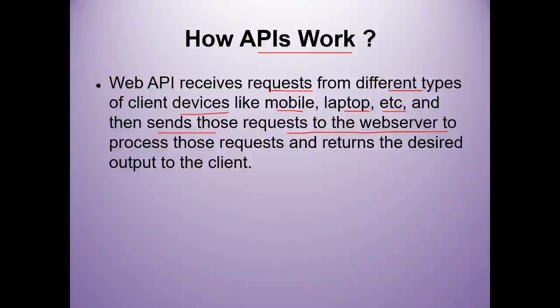With the help of these devices, using the browser, the request will be sent to the web server. This is very important. The request will be sent to the web server to process those requests and return the desired output to the client. After processing the request, the web server responds to the client with the help of the web browser. So this is how APIs work for the interaction between the client and server, or from one system to another system, or from browser to server.